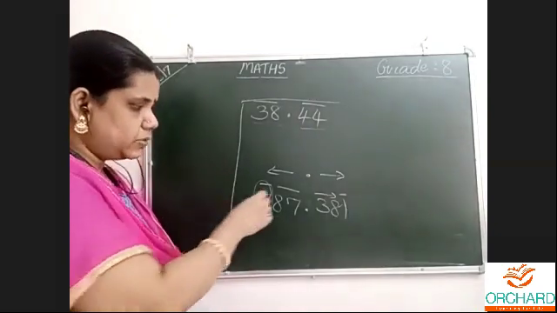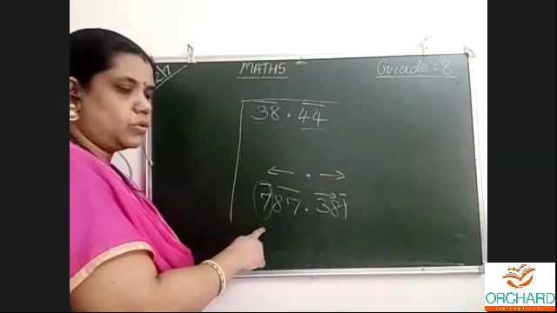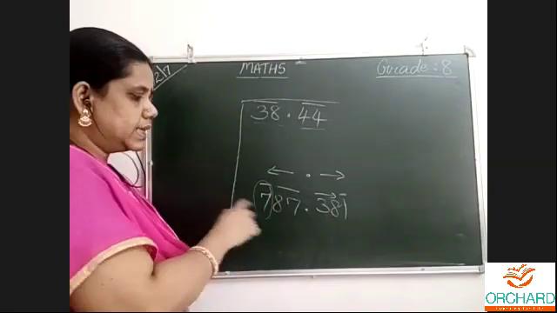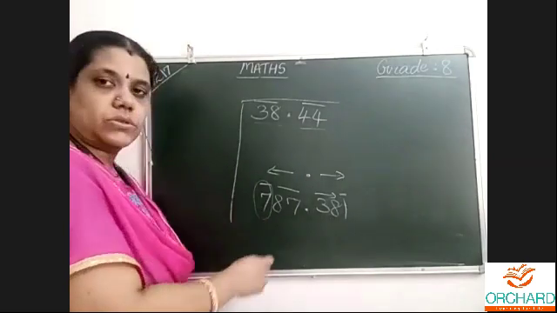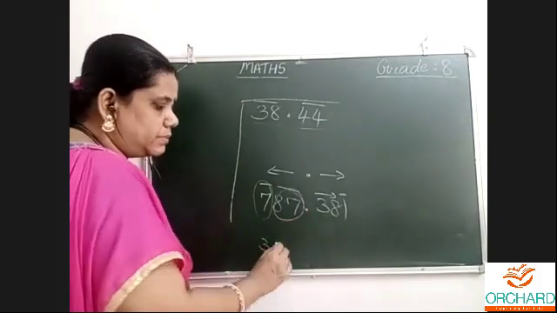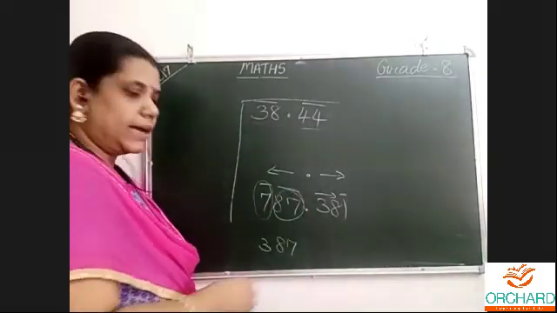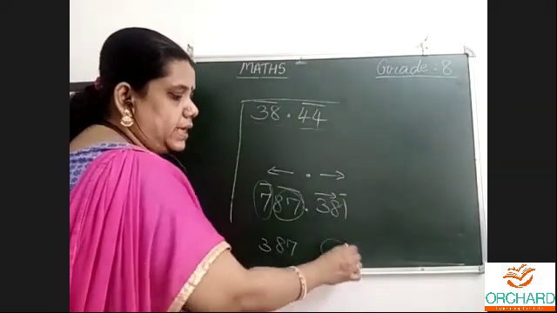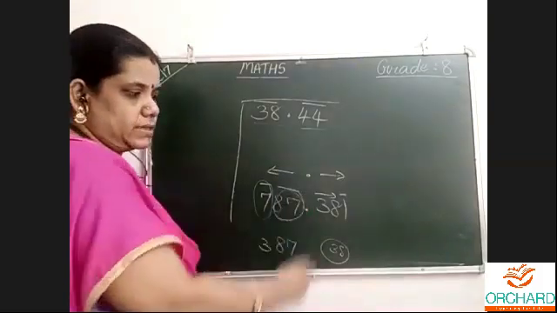So first, while doing this, I'll take 7 and we'll consider 2 2s are 4. 3 3s are 9, not possible. 2 2s are 4. 7 minus 4, 3. Then when I bring this down, both terms will come together. 387. After the decimal also 38, like this.